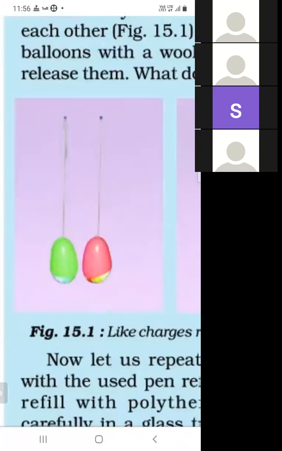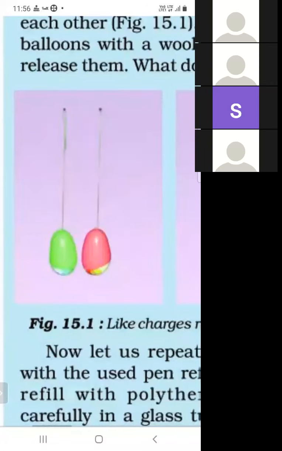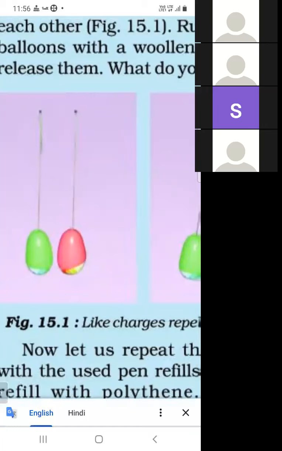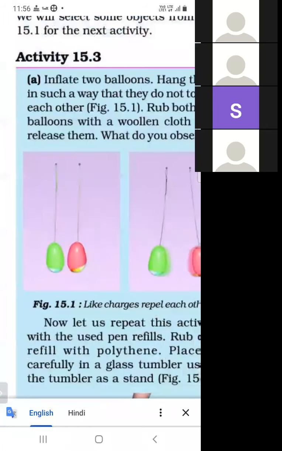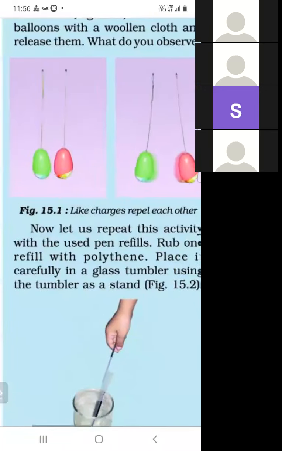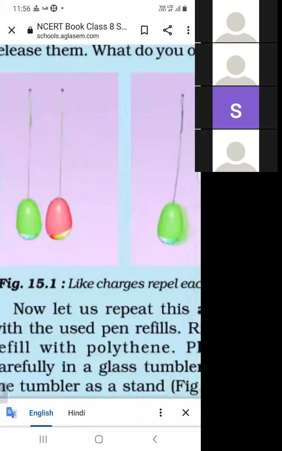We take two balloons of different colors as shown in the figure and rub them with the woolen cloth, and they acquire charge. Because the balloons are of the same material, they repel each other.